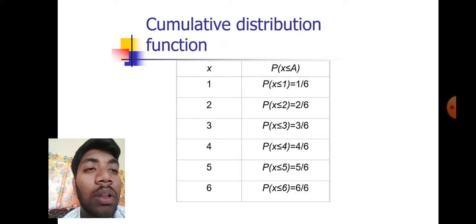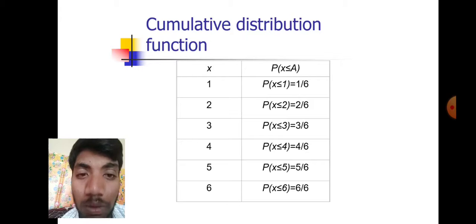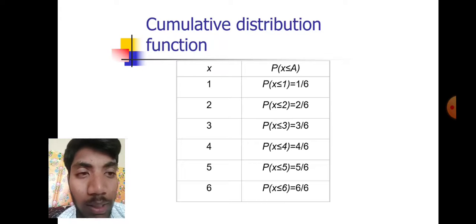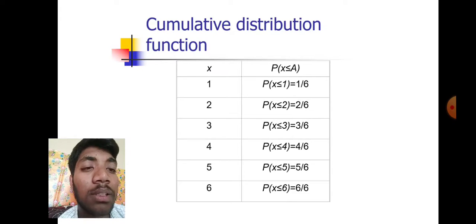For 2, probability of x less than or equal to 2 is 2 by 6, that is 1 by 3. For 3, probability of getting x less than or equal to 3 is 3 by 6, that is 1 by 2. For 4, probability of getting x less than or equal to 4 is 4 by 6, that is 2 by 3. So here we can see the probabilities of getting 1, 2, 3, 4, 5, 6.